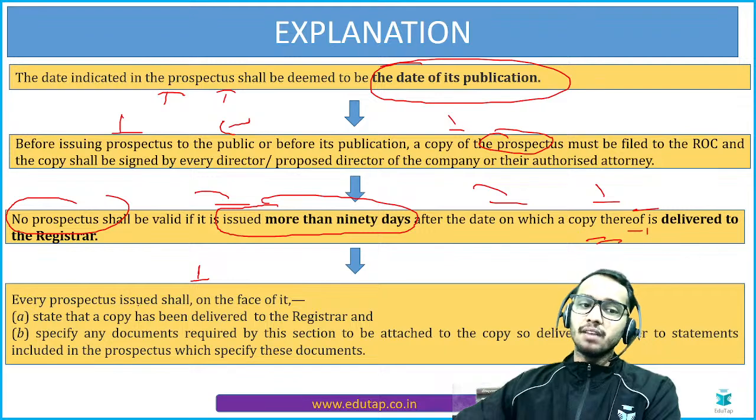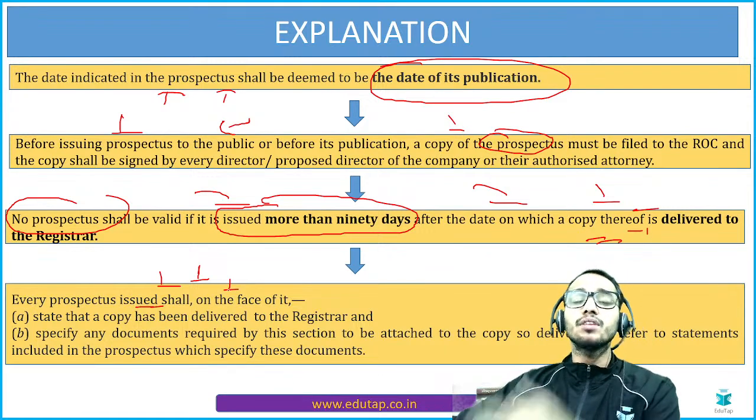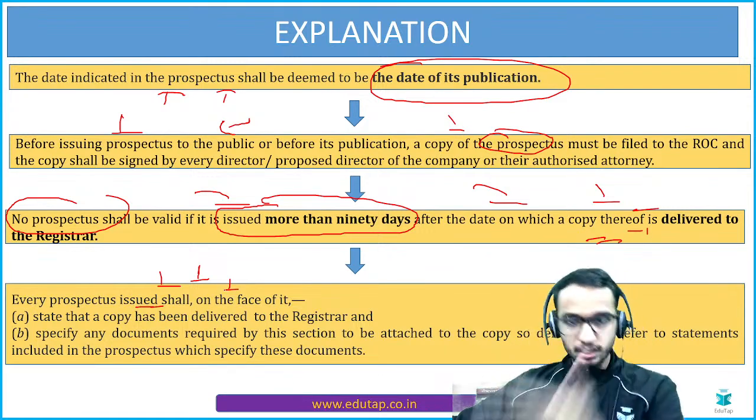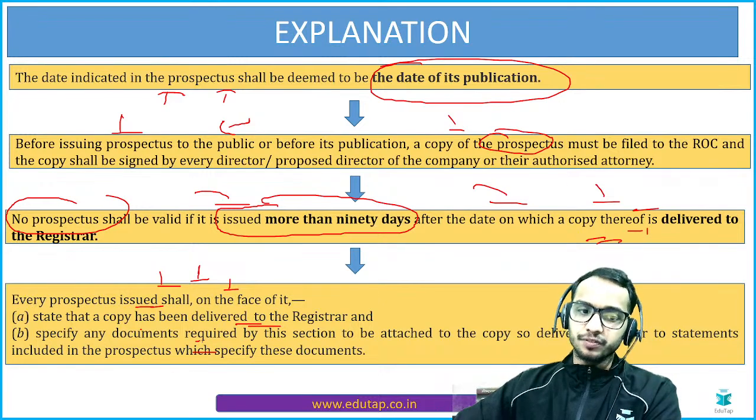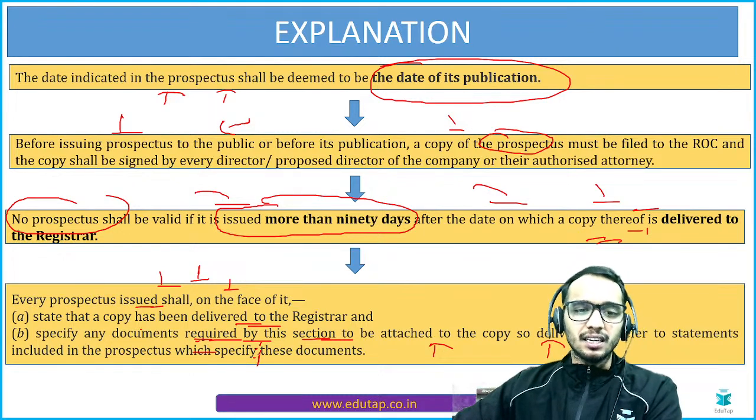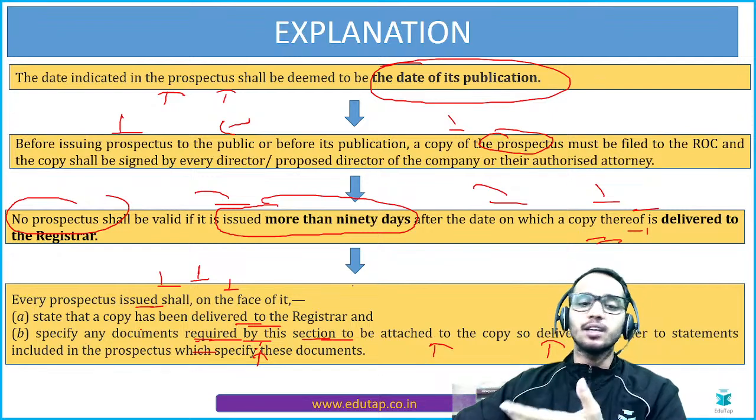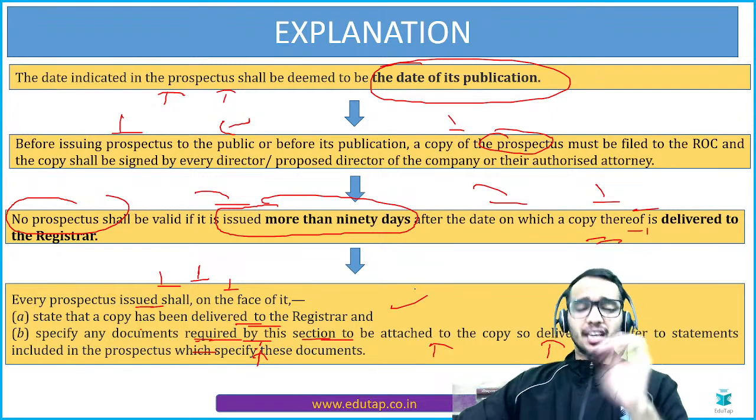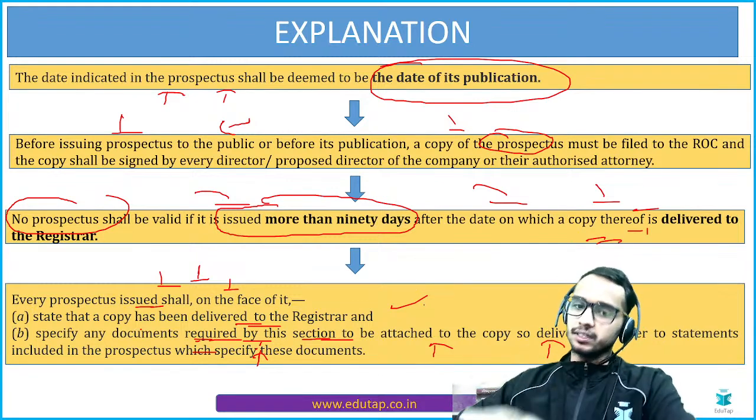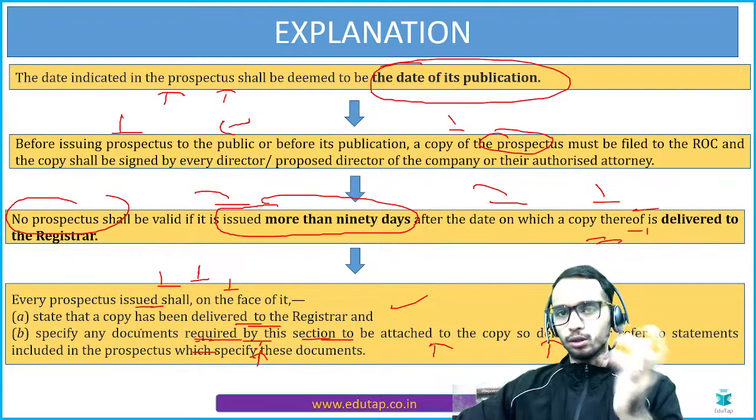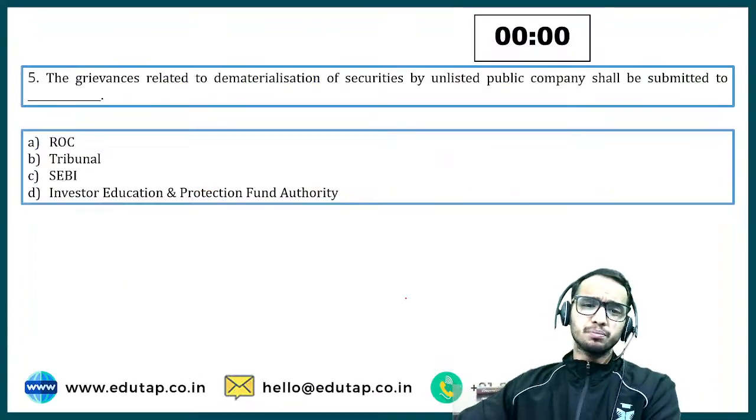Now, what this statement says: every prospectus issued shall, on the face of it, meaning on the front of it, state that a copy has been delivered to the registrar, and specify any documents required by this section to be attached to the copy. So basically it is saying, first of all you have to state that the copy has been delivered to the registrar, and second, if any other documents required by the ROC are attached with the prospectus, that also you have to state, right? All the documents. Clear? Okay.